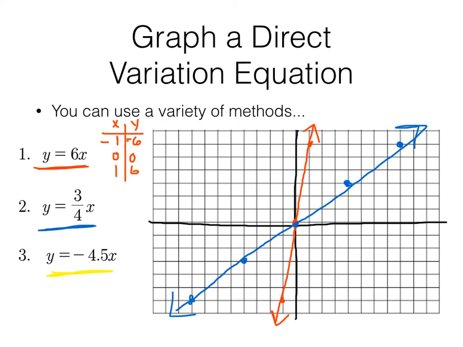Now this third one has a decimal. That's kind of aggravating. So in this third one, maybe I want to go ahead and change that decimal to a fraction. Well, mixed number first, and then -9 halves. So this is the same thing as saying y equals -9 halves times x. We can go ahead and use that as slope as well. So down 9 over 2.